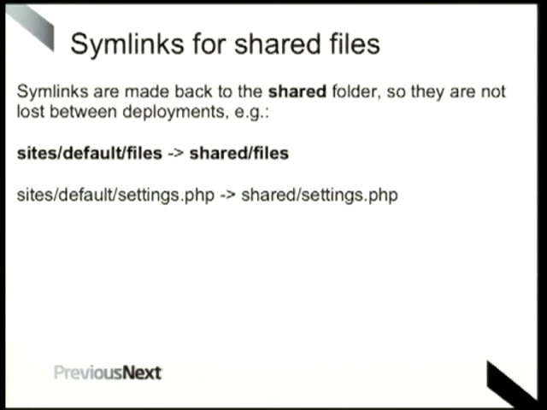Okay, so inside your release, inside your Drupal site, Drupal's expecting certain directory structures to be there. So essentially what we do with Capistrano is that we create symlinks back to that shared directory. So sites/default/files, we just symlink that back to shared files. And same with settings.php. That might vary depending on how you do it. You can configure that however you like, but that's the standard we use for most sites.